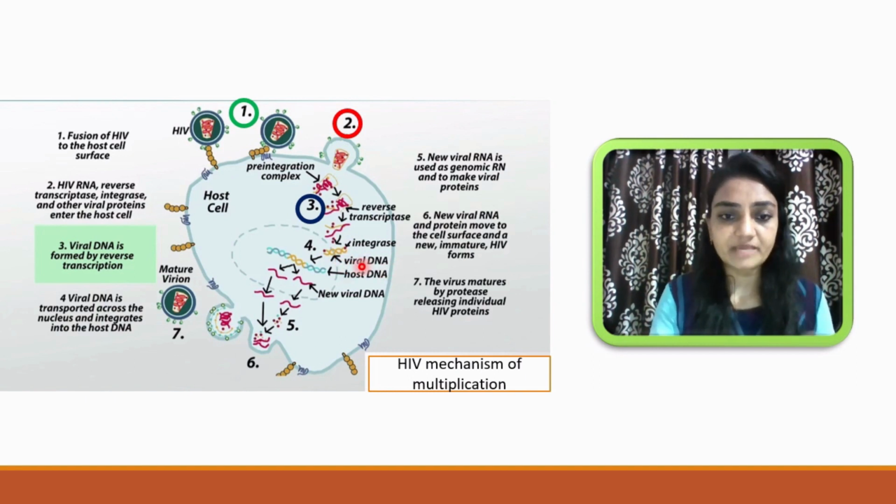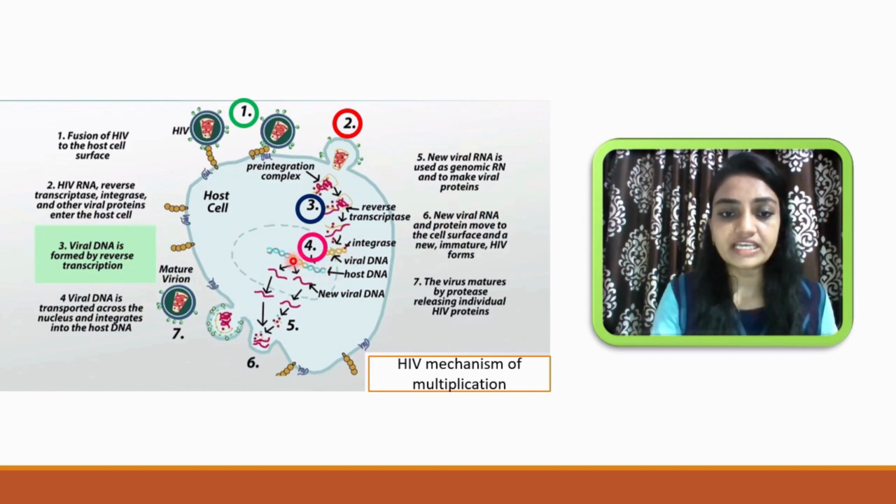So what is the next step? After forming the viral DNA, this viral DNA must be incorporated into the host DNA. For that purpose, it has to enter the nuclear envelope. This is the nuclear envelope, and then the viral DNA will get inserted.